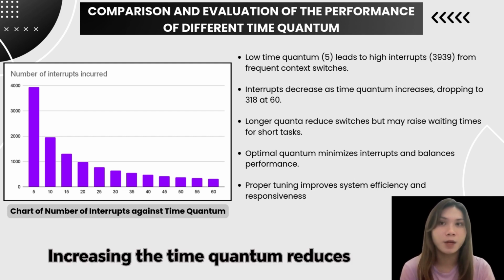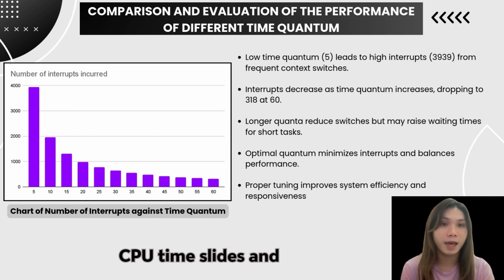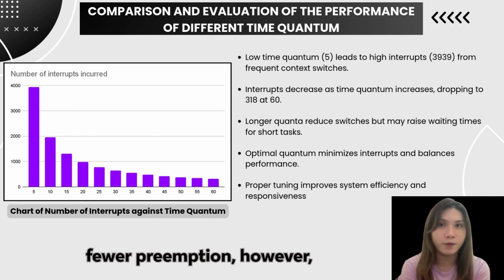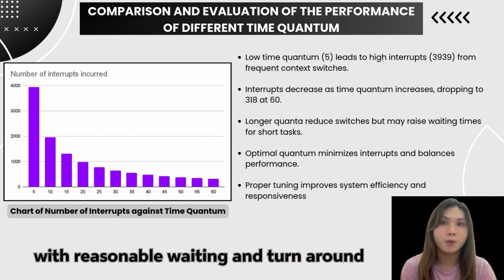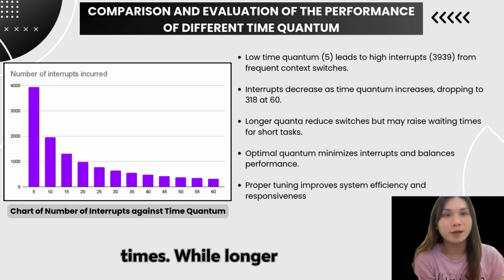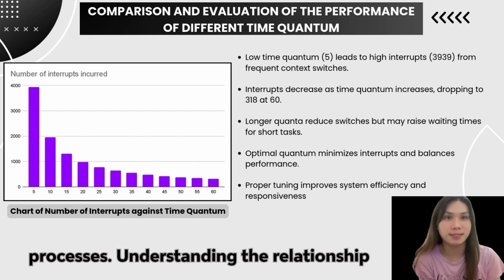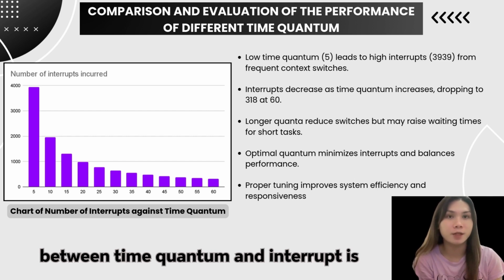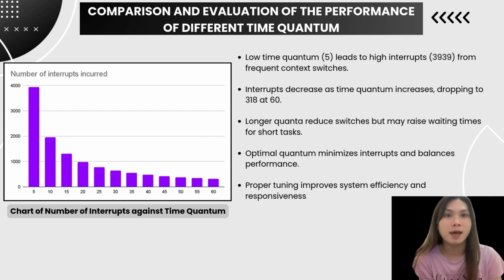Increasing the time quantum reduces interrupts, such as 1964 at quantum 10 and 318 at quantum 60, by allowing longer CPU time slices and fewer preemptions. However, there is an optimal time quantum range that balances low interrupts with reasonable waiting and turnaround times. While longer time quanta reduce interrupts, they may increase the waiting time for some processes. Understanding the relationship between time quantum and interrupts is crucial for optimizing scheduling algorithms, enhancing resource management, and improving overall system performance.